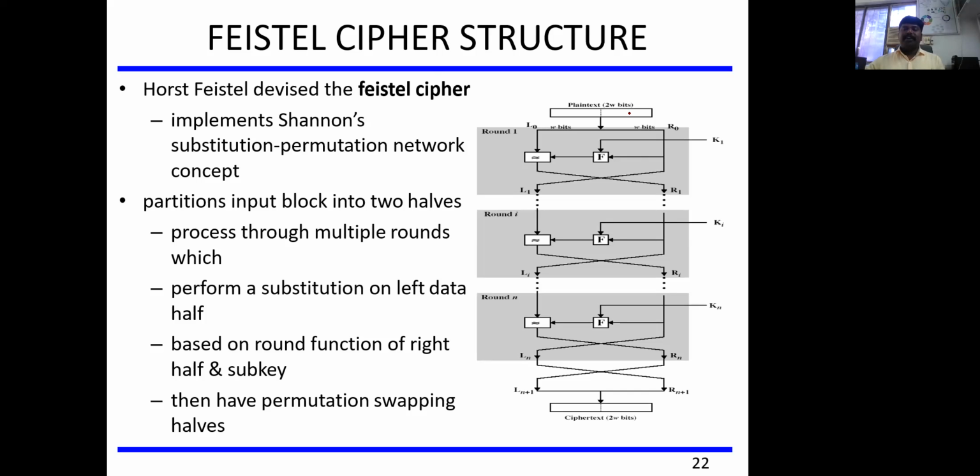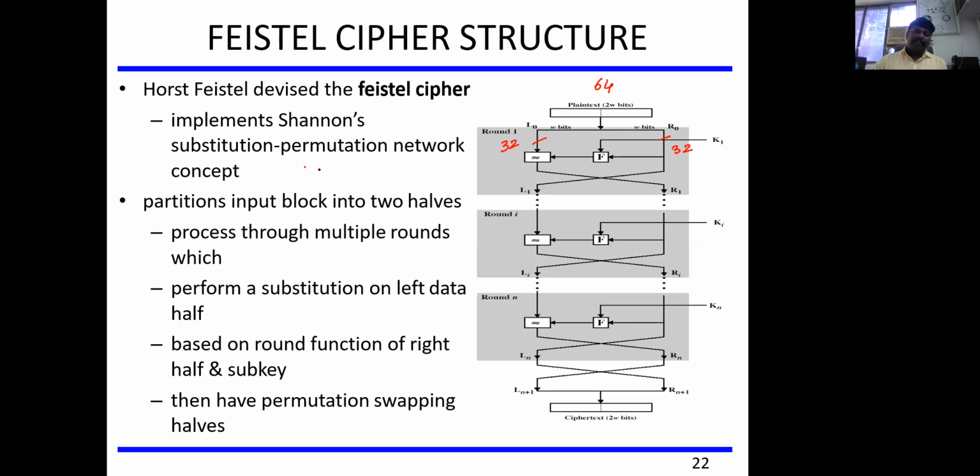Here, suppose you are taking any plain text, which is going to be divided into two halves, left half of the data and right half of the data. On the left half we are not going to do any operation. For example, if I'm taking a 64-bit plain text or input message, it will be divided into 32-bit and 32-bit. Now the right 32-bit plain text is going to be applied to the round function. Here F stands for Feistel function.